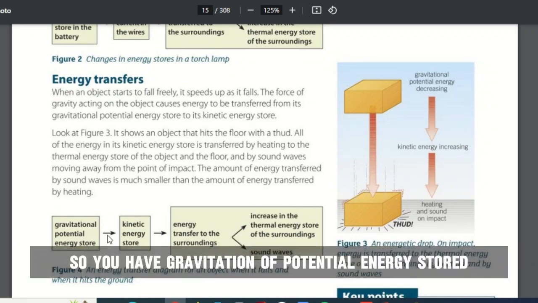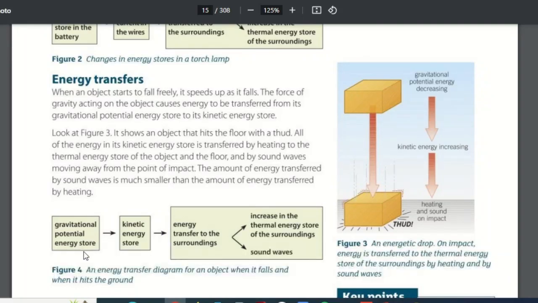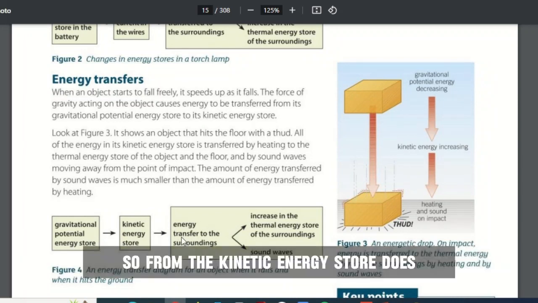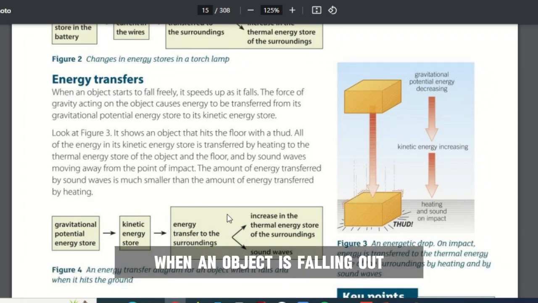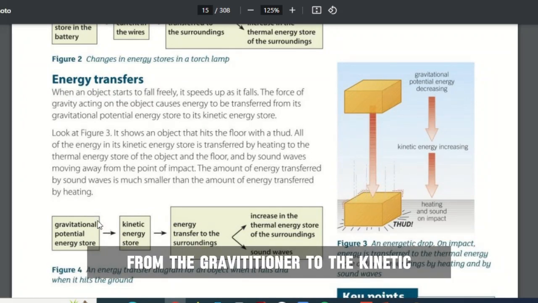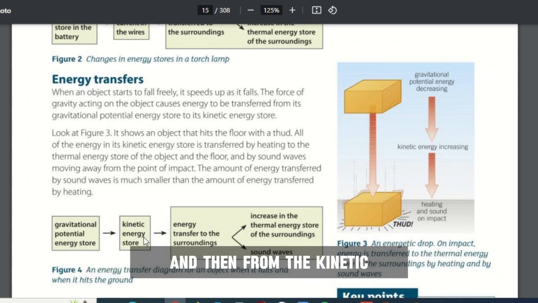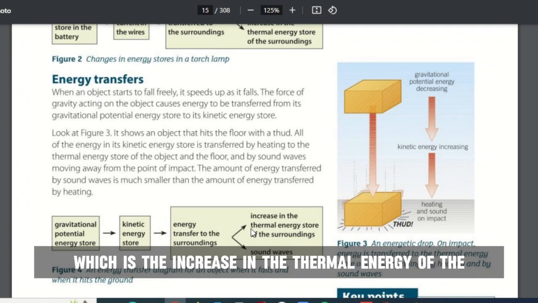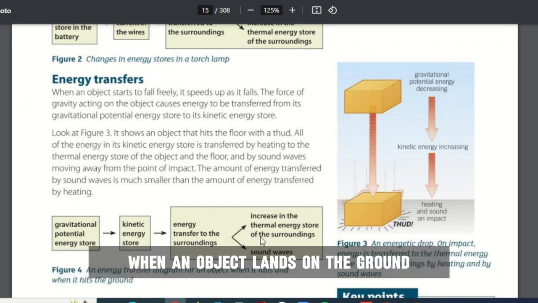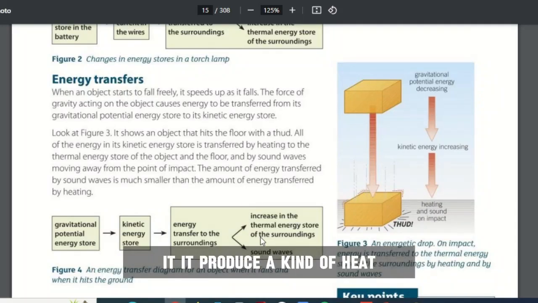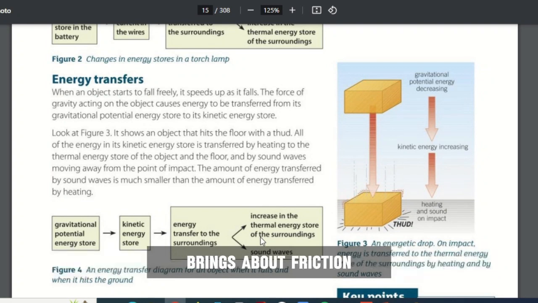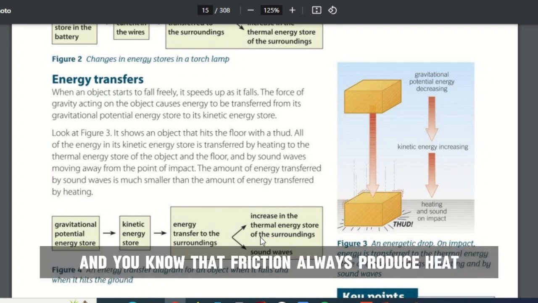So you have gravitational potential energy stored, and then kinetic energy stored. From the kinetic energy stored, that's when an object is falling, from the gravitational to the kinetic. Then from the kinetic, it transfers energy to the surroundings, which is the increase in the thermal energy stored of the surroundings. Of course, when an object lands on the ground, it produces a kind of heat, because the landing of an object on the ground brings about friction, and you know that friction always produces heat.